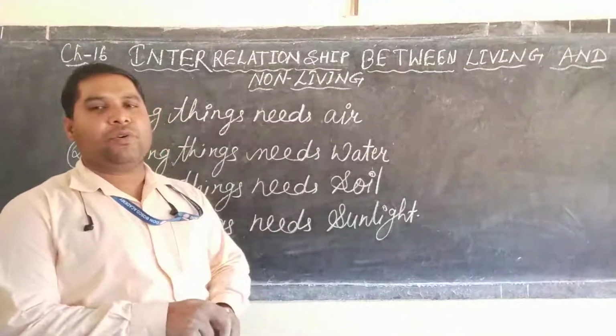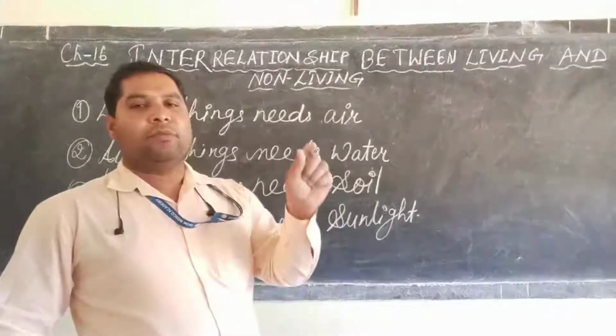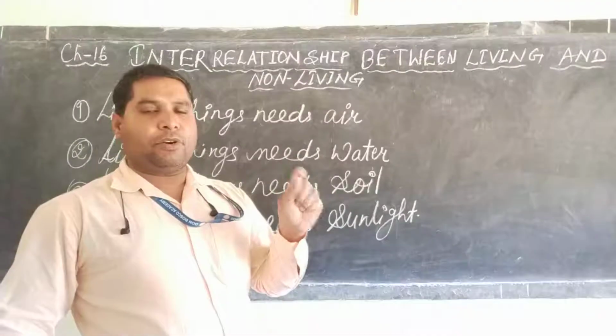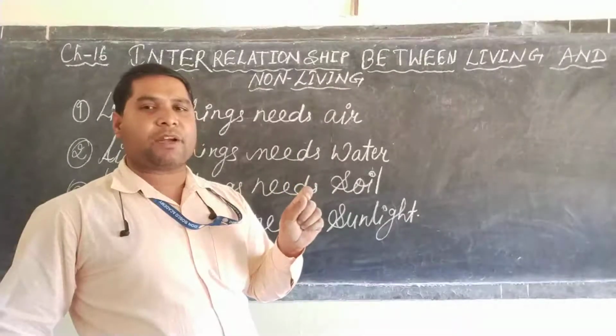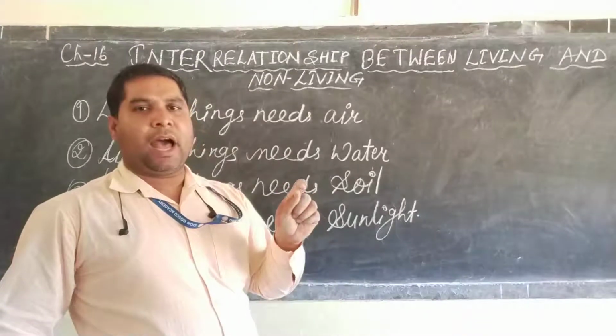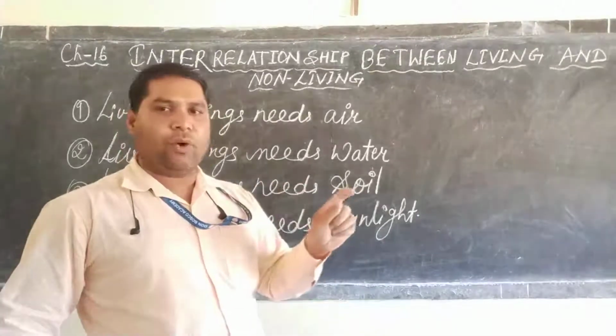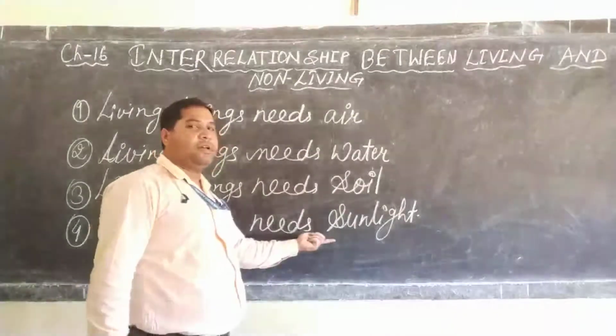Next, living beings need sunlight. Dear student, you may have heard about photosynthesis. Photosynthesis is a process by which green plants make their own food, and the process works only in the presence of sunlight.